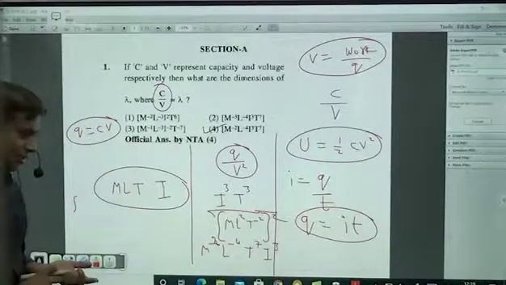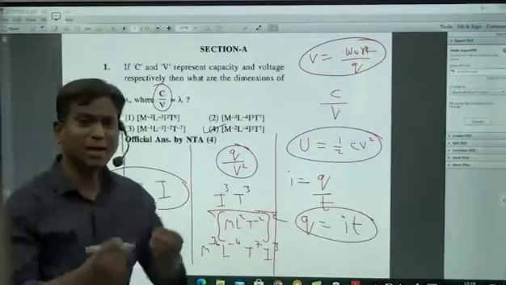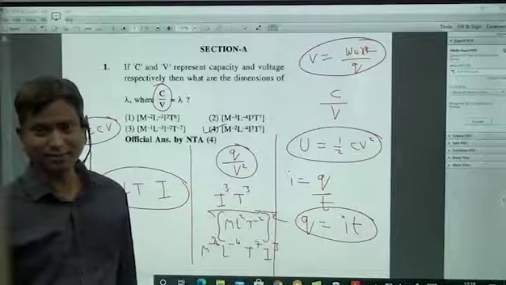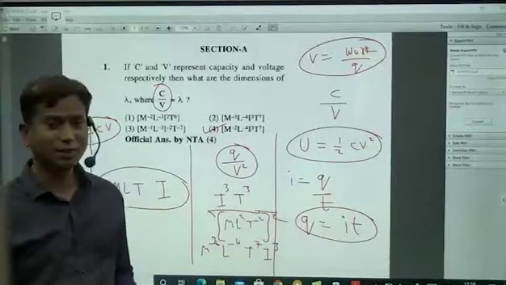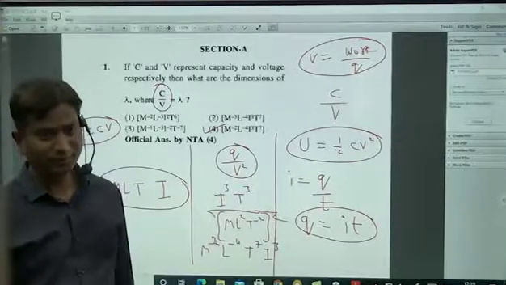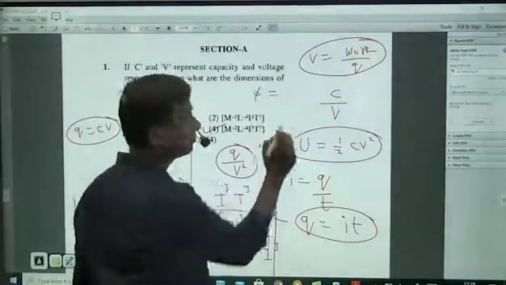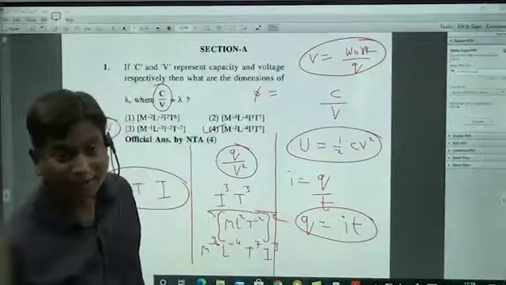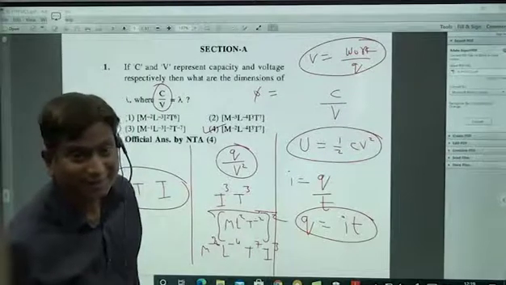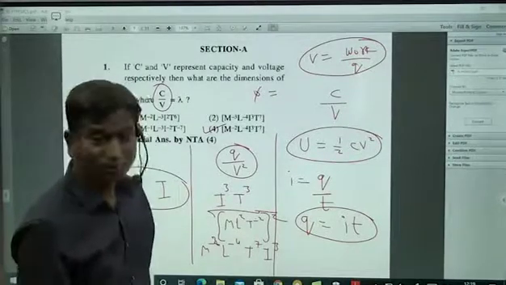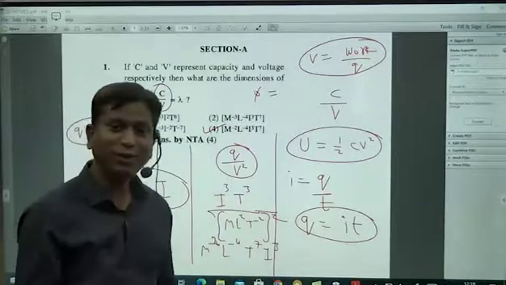Some important things. All of a sudden, magnetic flux they are asking. What is the dimensional formula? From where will you pull out magnetic flux? B into? Magnetic field we know.